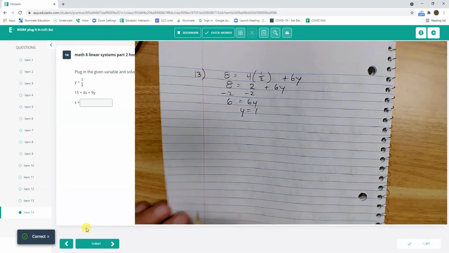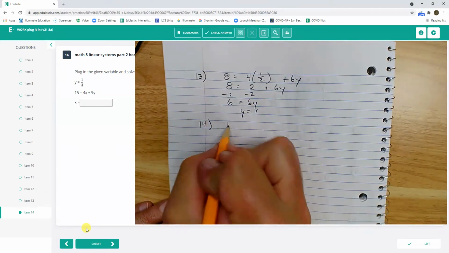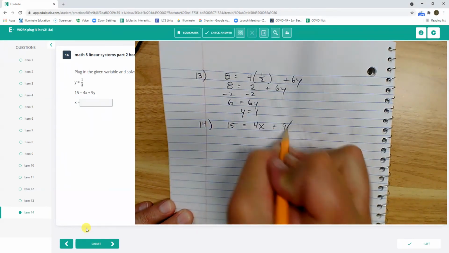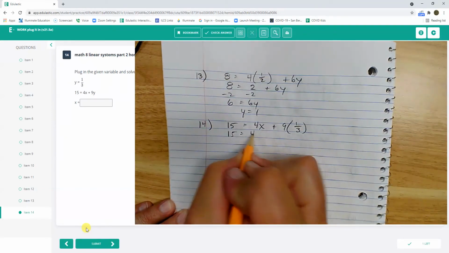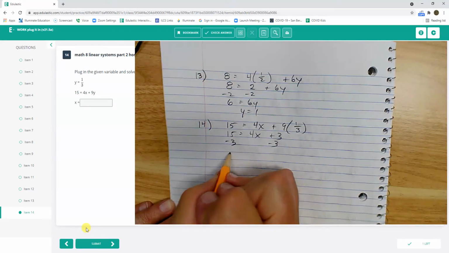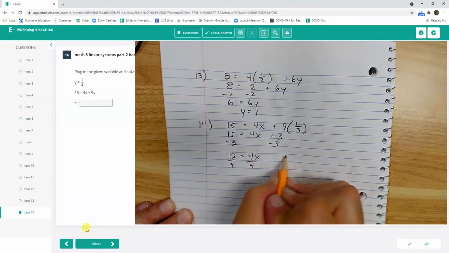Y equals 1/3. So 15 equals 4x plus 9y. Y equals 1/3, plugged it in. 15 equals 4x plus 1/3 of 9, which is 3. Subtracting 3 from both sides, 12 equals 4x. Dividing both sides by 4, x equals 3.